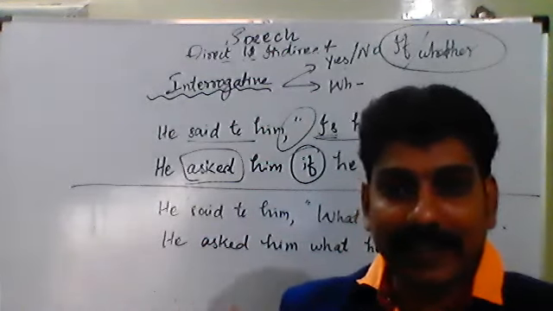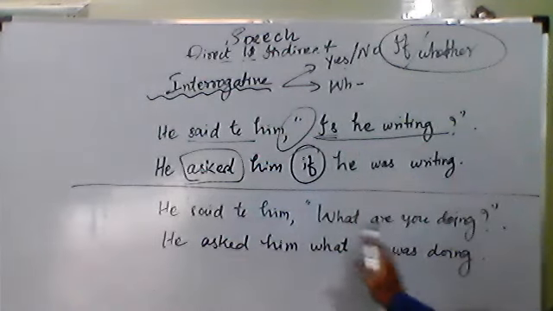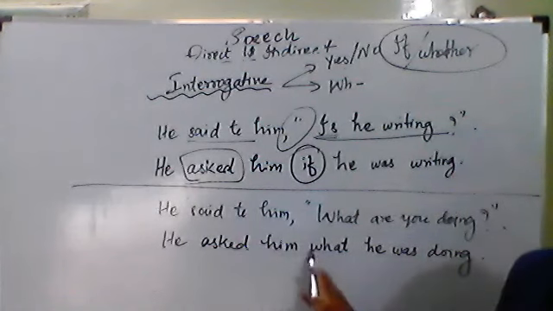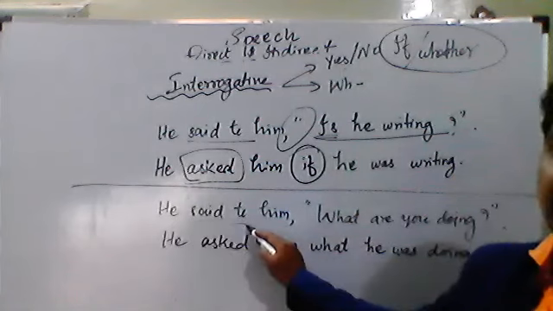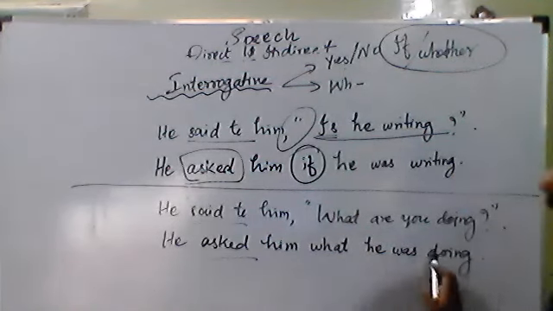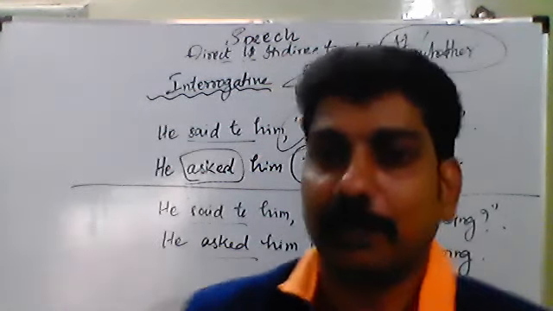But now come to the next sentence. He said to him, what are you doing? Now see the indirect speech. He asked him, in the place of said to I have used asked, what he was doing. So I have changed the tense into past tense in both the sentences.